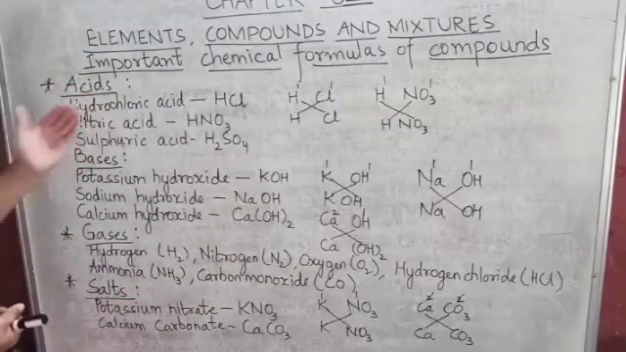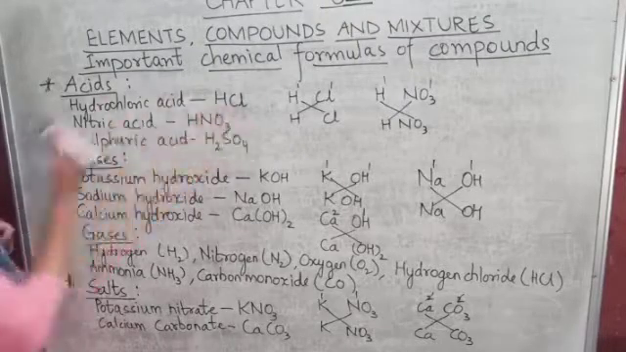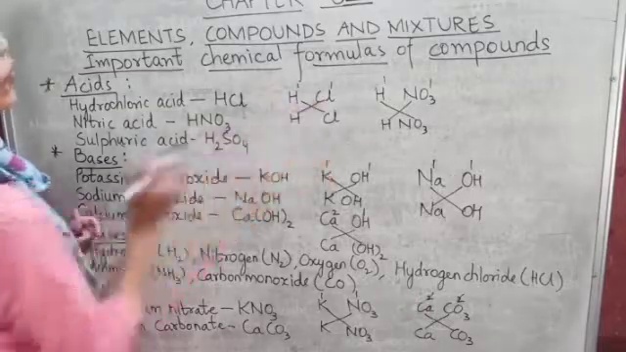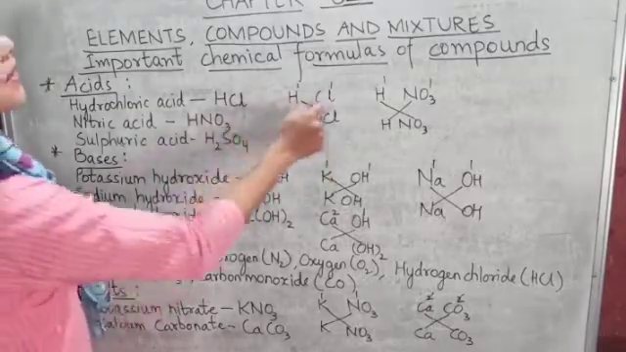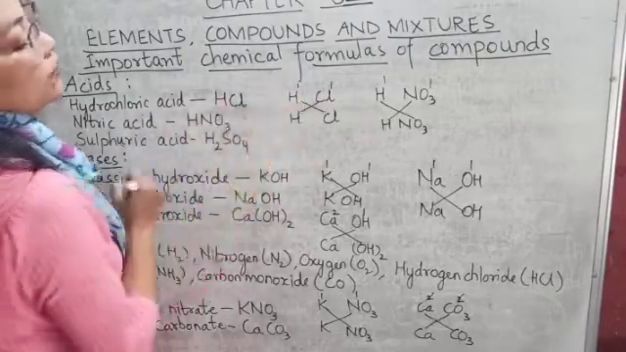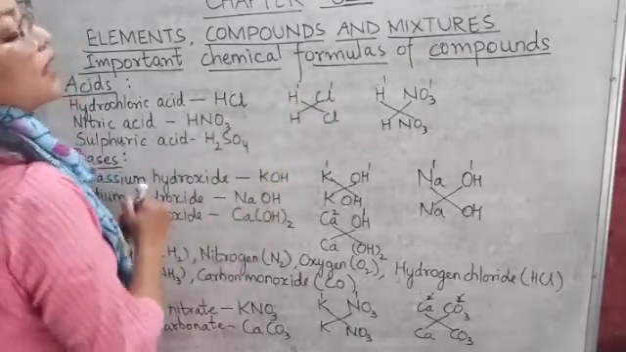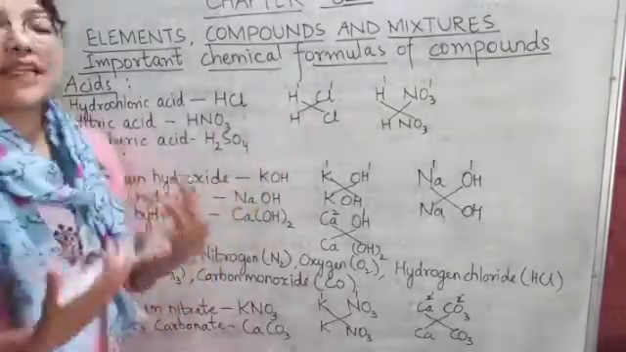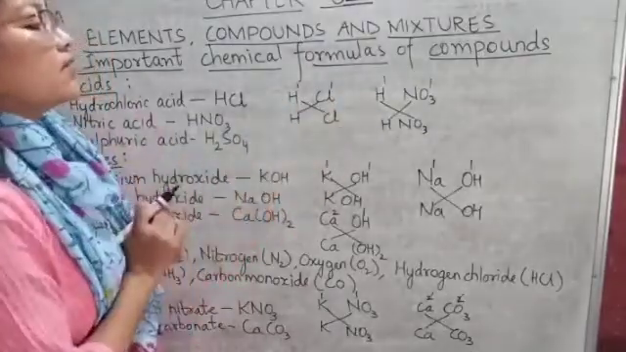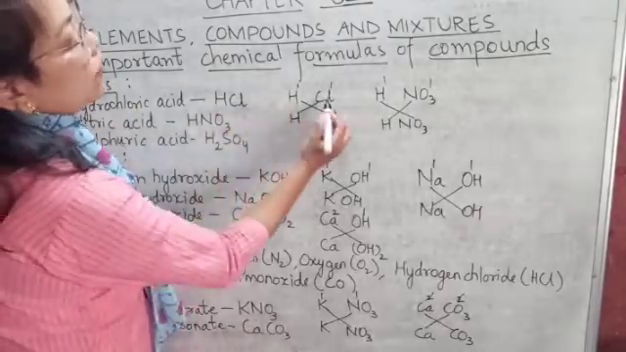Examples of acids are hydrochloric acid, and its chemical formula is HCl. Now here you can see how we have formed the formula. H is for hydrogen and Cl is for chlorine. The valency of hydrogen is 1 and the valency of Cl is 1. As I have told you, while writing a chemical formula, we interchange the valencies. Here the valency of hydrogen is 1 and the valency of chlorine is 1.